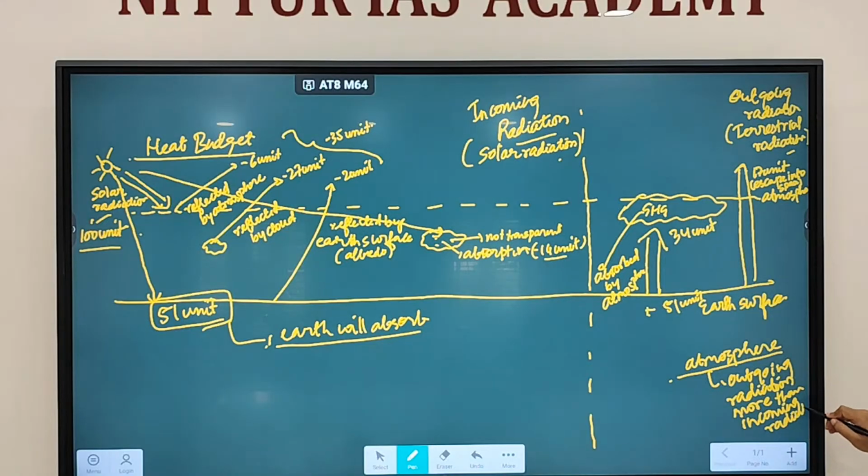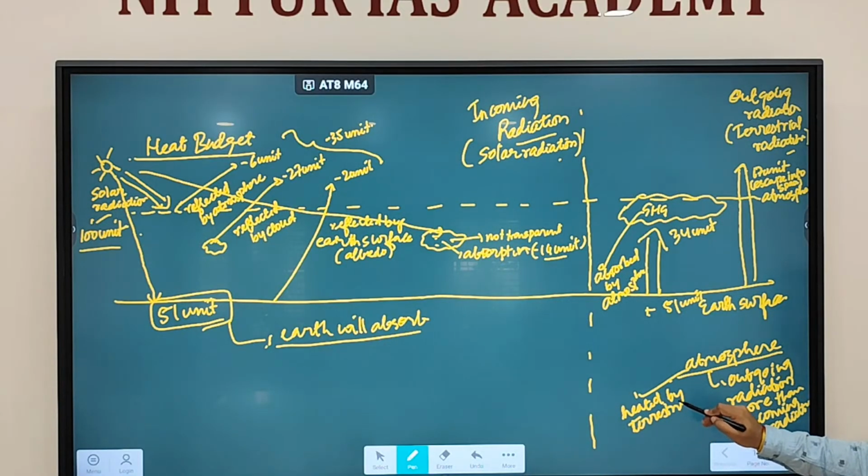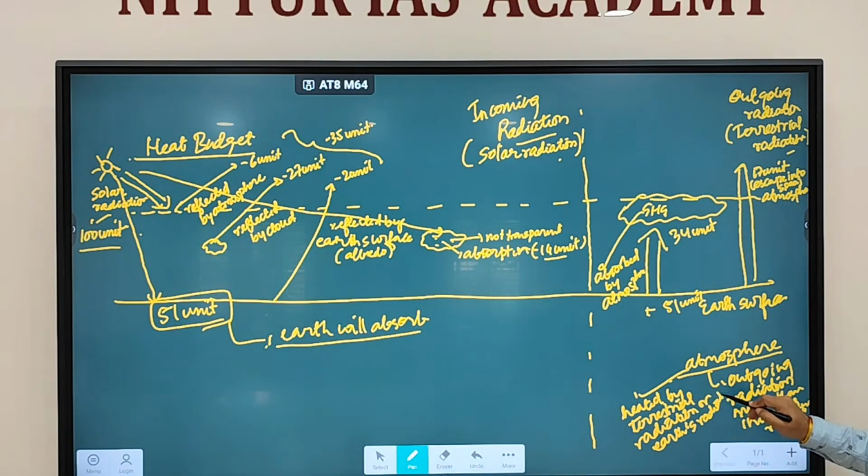That's why we discuss that the atmosphere is heated more by terrestrial radiation, or Earth's radiation, than by the sun's radiation. Fine.